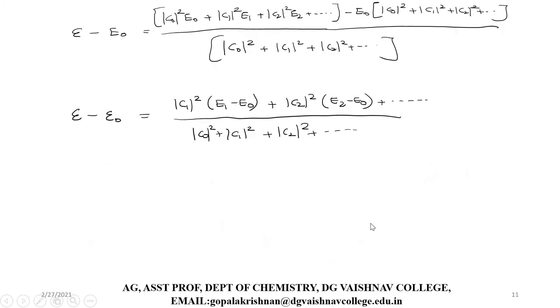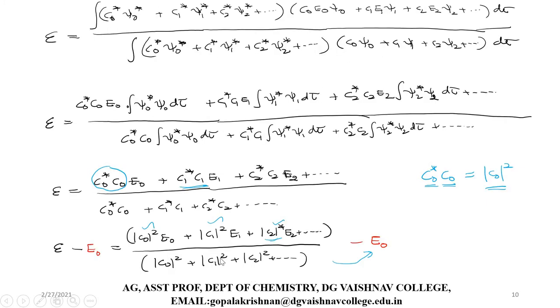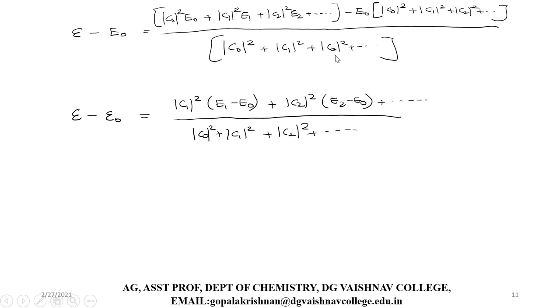If I take the LCM, I have to multiply this entire quantity with E naught, so I'll get this expression. Here you have to multiply E naught with this, E naught with this, E naught with this.